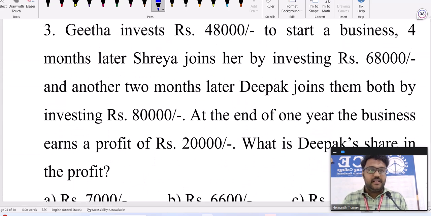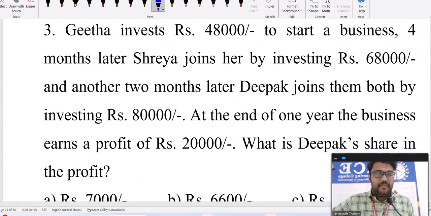Geeta invested 48,000 to start a business. 4 months later, Shreya joins her by investing rupees 68,000. And another 2 months later, Deepak joins them both by investing rupees 80,000. At the end of 1 year, the business gets a profit of 20,000. What is Deepak's share? This is the scenario.